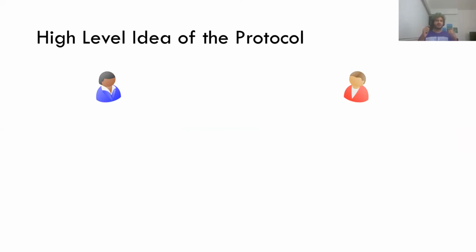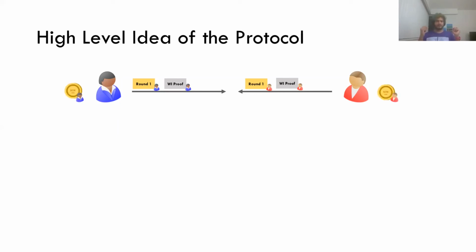In the first round, Alice and Bob both compute the first round message of the underlying protocol and a witness indistinguishable proof. They're going to do a 2-round witness indistinguishable proof, and they're going to send the first round of this proof. What is the statement for this proof? We'll see that shortly, but this is the first round. At the end of the first round, both Alice and Bob locally flip coins, and they broadcast the result of this coin. So let's say that both Alice and Bob's coins turned out to be 0. This is where they decide, oh, normal mode. We're not going to do any expensive check.